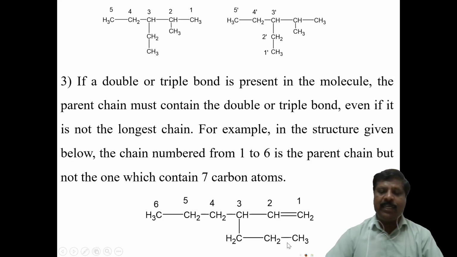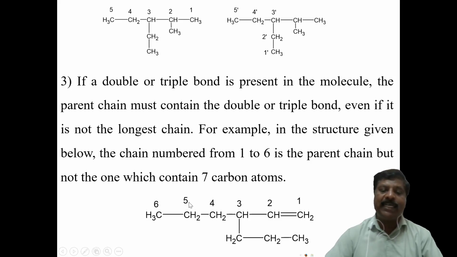Suppose we begin from here or from here, 1 2 3 4 5 6 7 is there, but here the double bond is there, so it should be considered in the parent chain. It should not be taken as a substitution. Therefore, selecting the longest possible chain is nothing but here from left, 1 2 3 4 5 6.